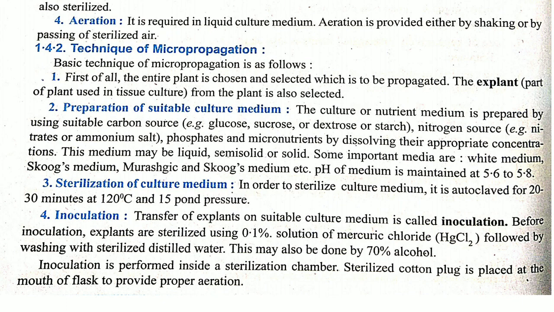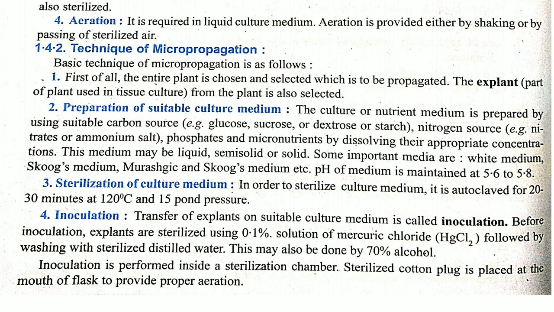Next is inoculation. Inoculation means when the explant is transferred into the culture medium for growth purposes. For that we use mercuric chloride and washing with sterilized distilled water.